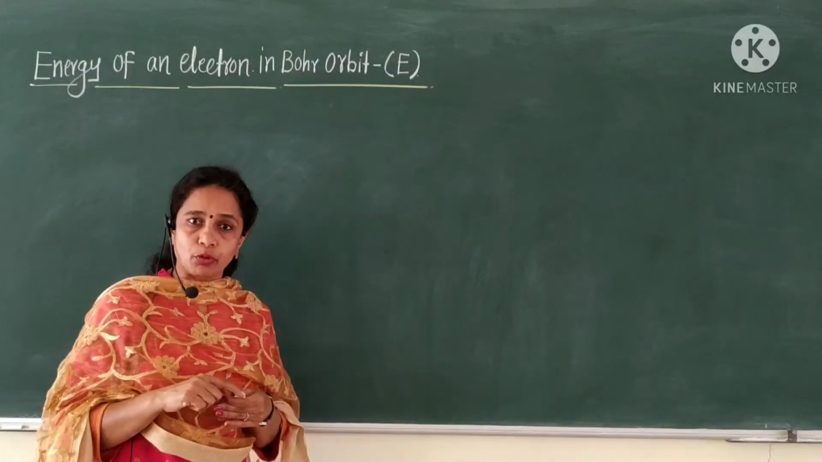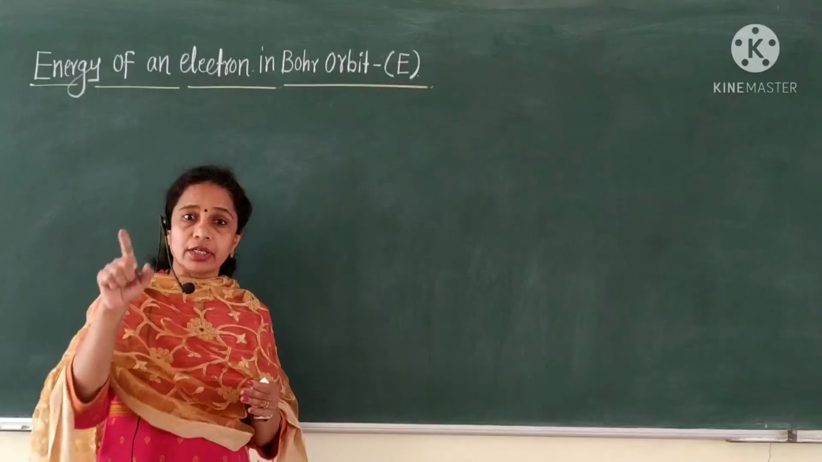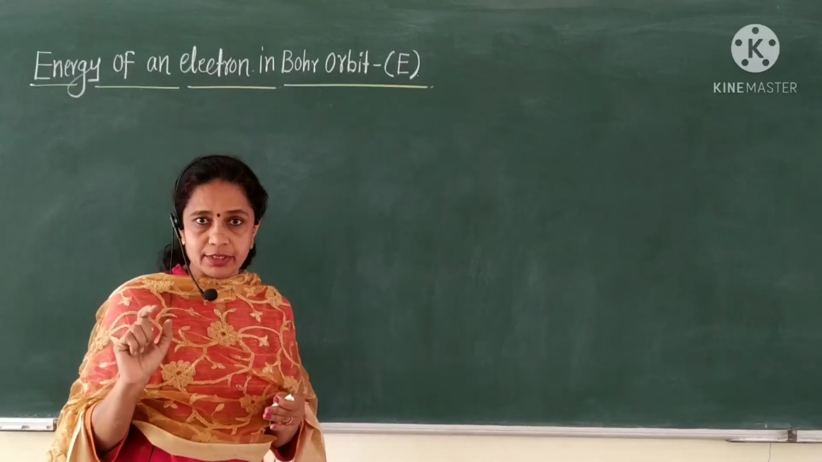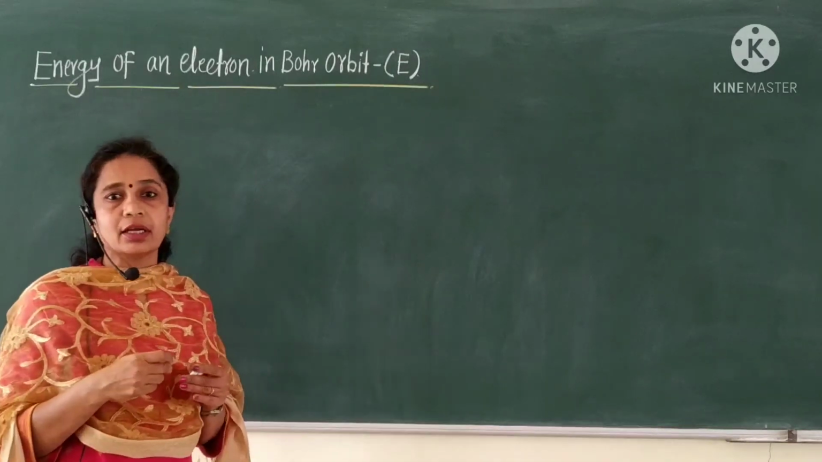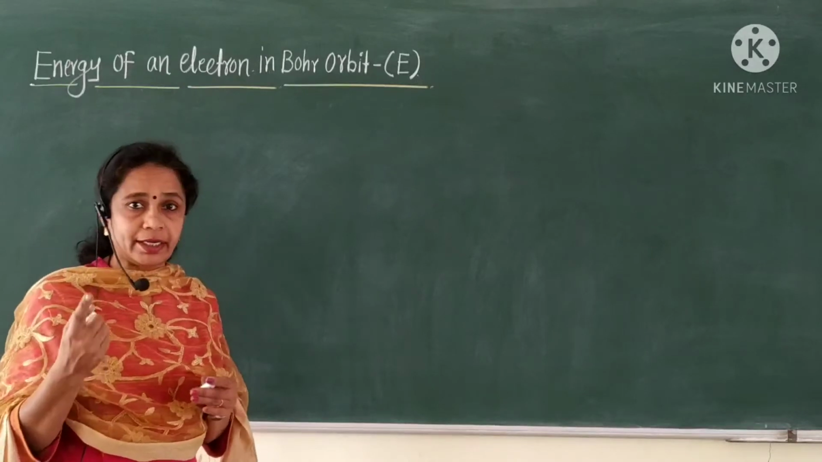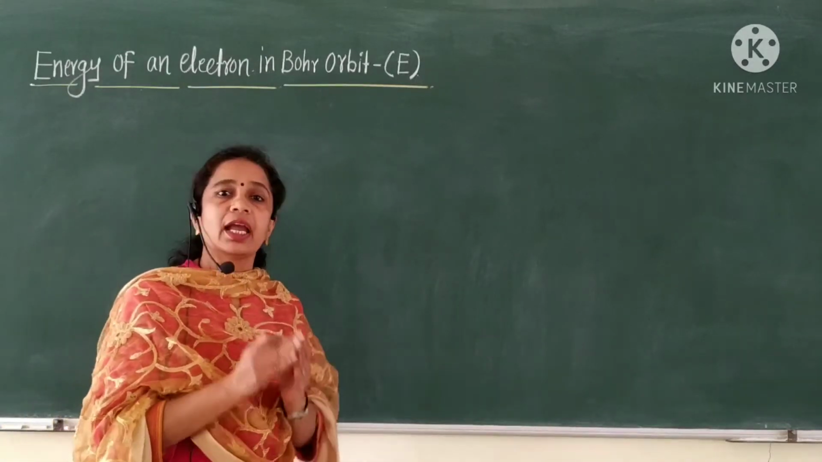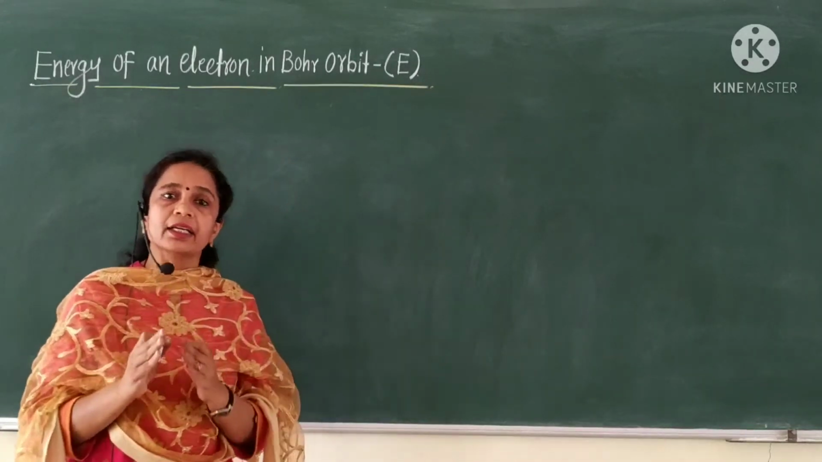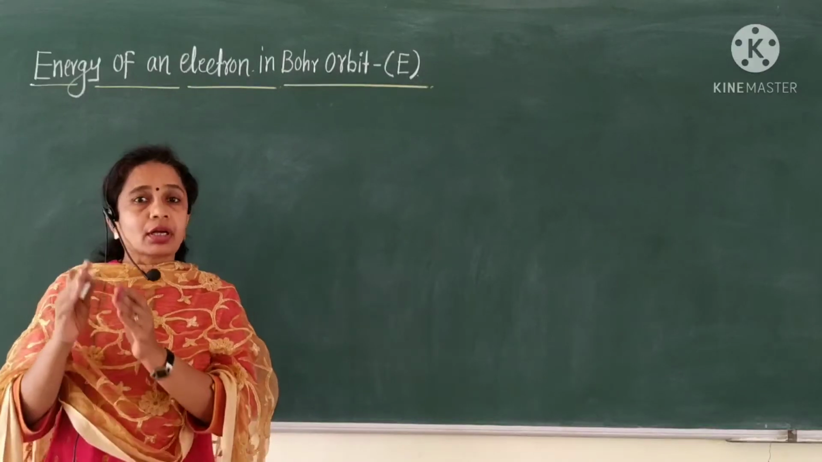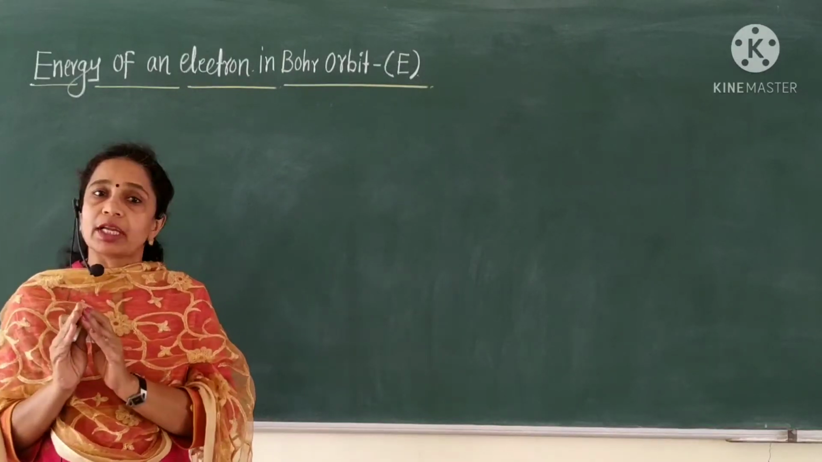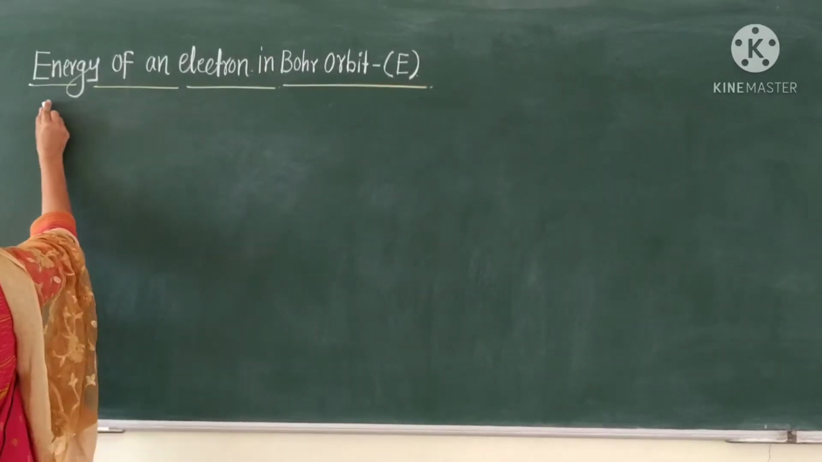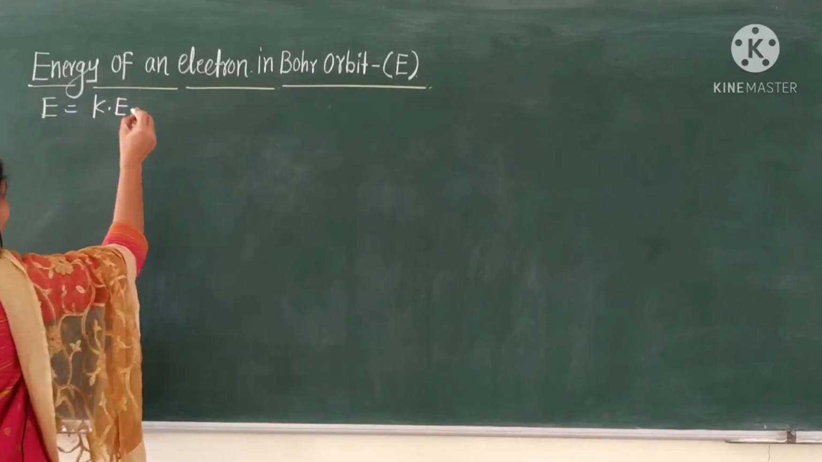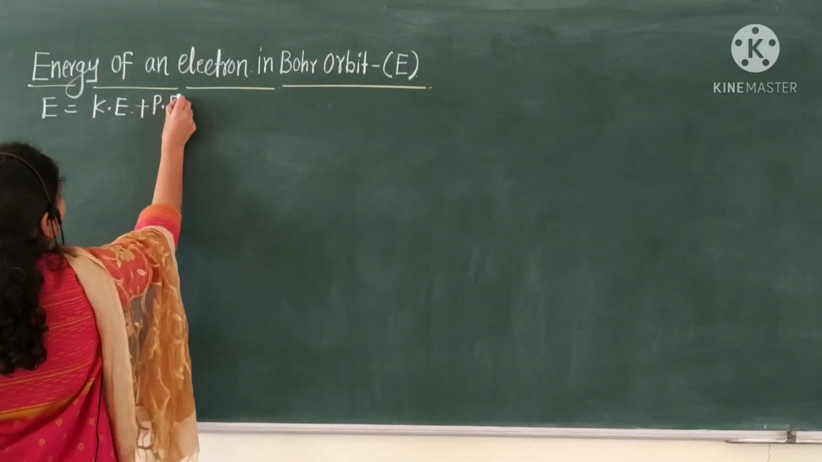According to the Bohr postulate, electron revolves in a circular orbit around the nucleus. As the electron is in motion, it has two energies, kinetic energy as well as potential energy. Therefore, total energy is equal to kinetic energy plus potential energy. Therefore, we can write E is equal to KE plus PE.